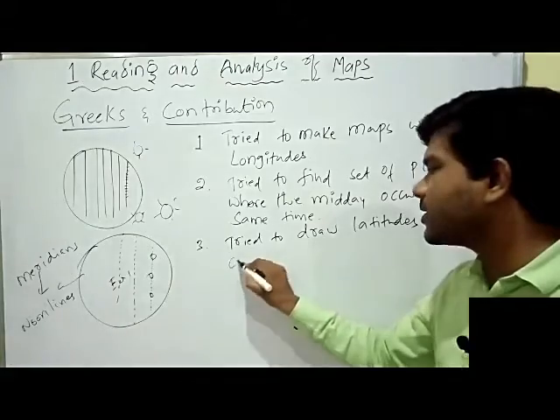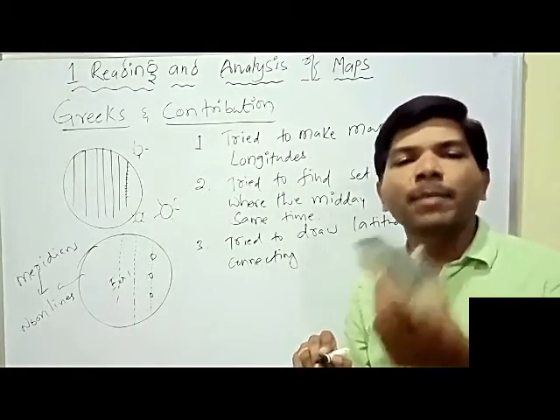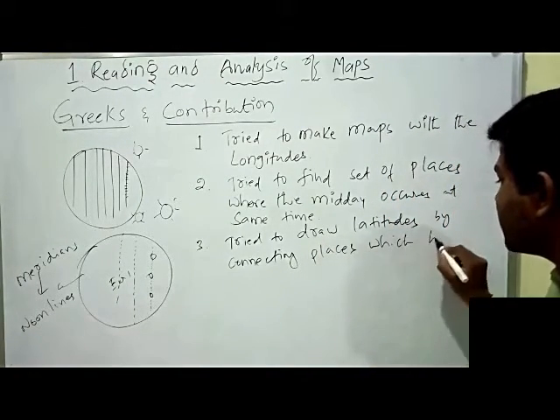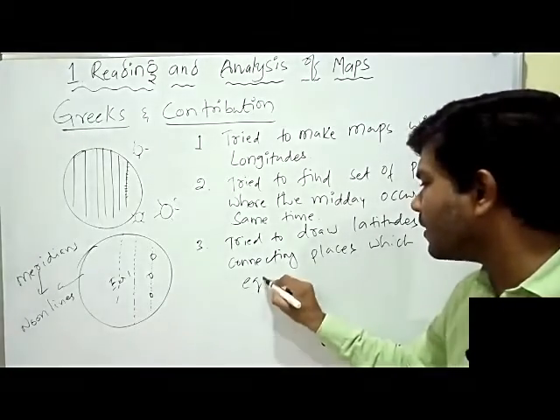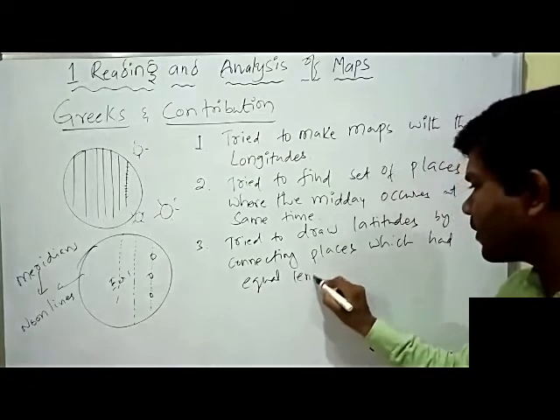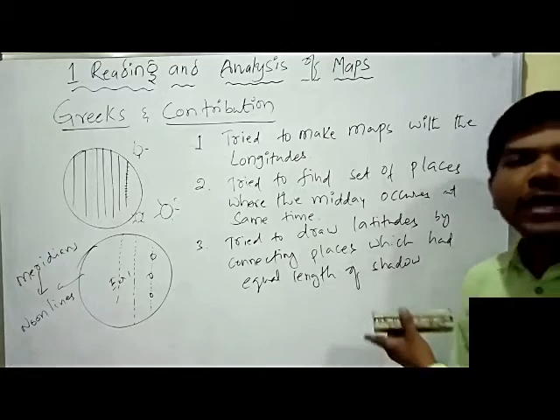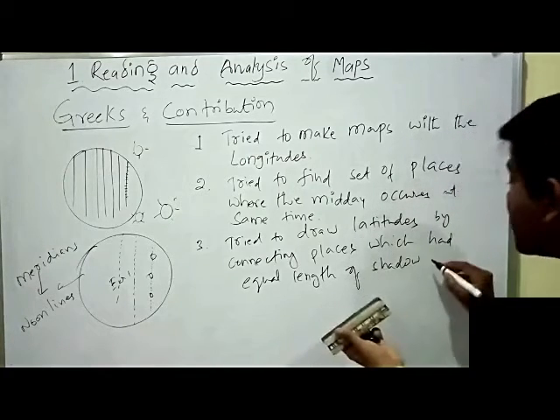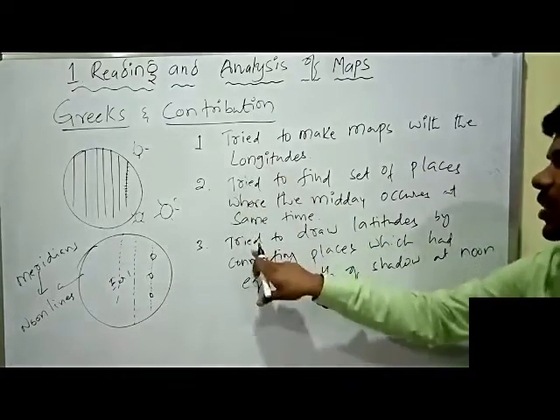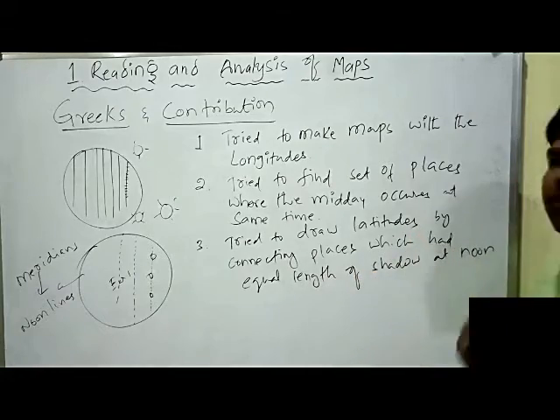By connecting places which had equal length of shadow, especially at noon. The Greeks tried to draw latitudes by connecting places which had equal length of shadow.